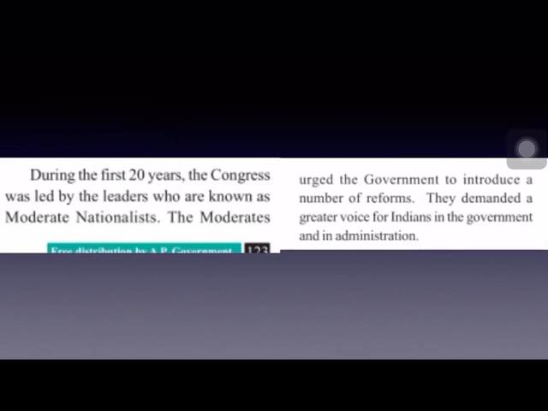1885 the Congress was formed, and 1905 is the Vande Mataram movement or Swadeshi movement. Till that time, moderates led the Indian National Congress. These moderate nationalists were Dadabhai Naoroji, R.C. Dutt, M.G. Ranade, Surendranath Banerjee, etc. And these moderates requested the government to introduce a number of reforms. They also demanded a greater voice for Indians in the government. That means the decisions of Indians must be given more weightage in the government and also in the administration. That was their request made to the government.